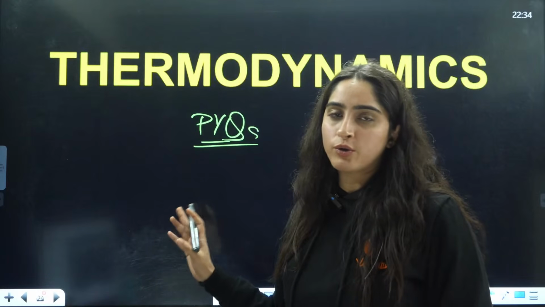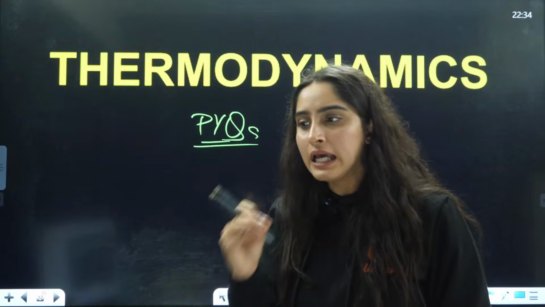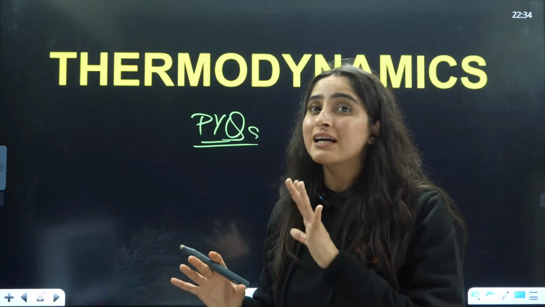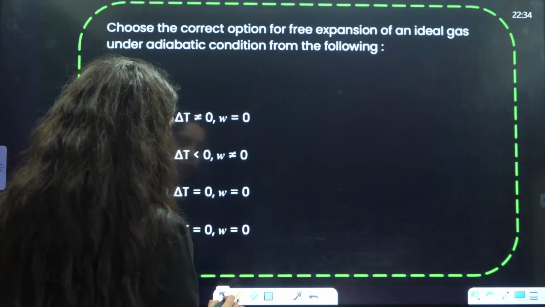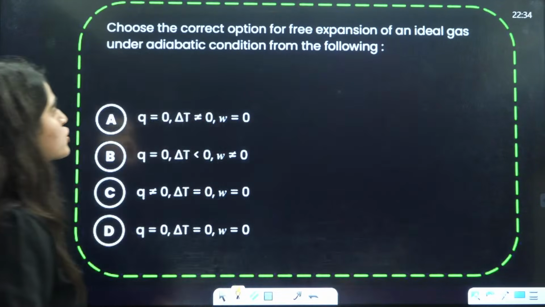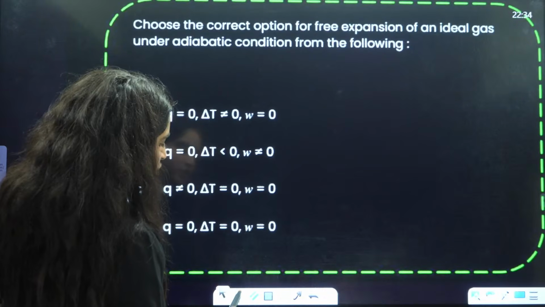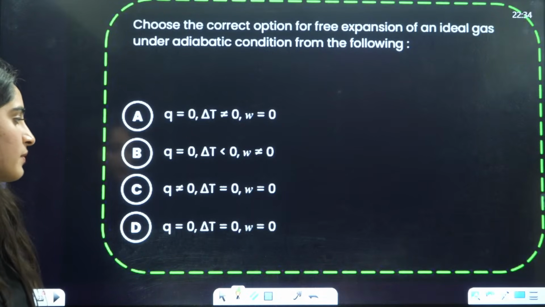First thing is calculations. If we start doing them, it will take one to two hours, right? So I'll just tell you the process and what formula to apply. The rest you will do on your own, but I have taken all the kinds of questions that can be there. Let us start with the first question on your screen: choose the correct option for the free expansion of an ideal gas under adiabatic condition.